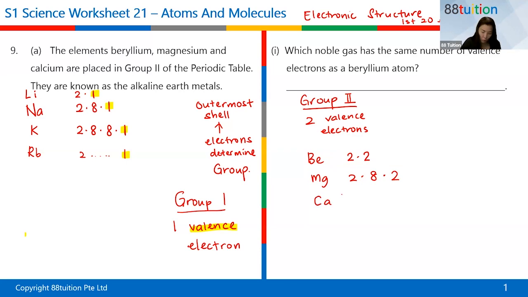Calcium is 20 electrons: first shell takes 2, second shell takes 8, third shell takes 8, and then left with 2. So do you see there are 2 electrons in the outermost shell? The 2 valence electrons is telling you they are in group 2. So far, still okay?